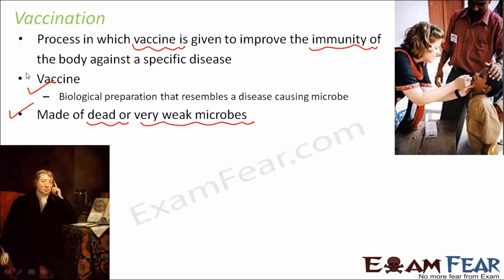Now in vaccination, where is the role of microorganisms in the preparation of vaccine? Because to prepare a vaccine, you need samples of microbes. You need microorganisms which are either dead or very weak. So these kinds of microorganisms help in the preparation of vaccines, and vaccination has been a very successful process because it has been able to eradicate a lot of deadly diseases.